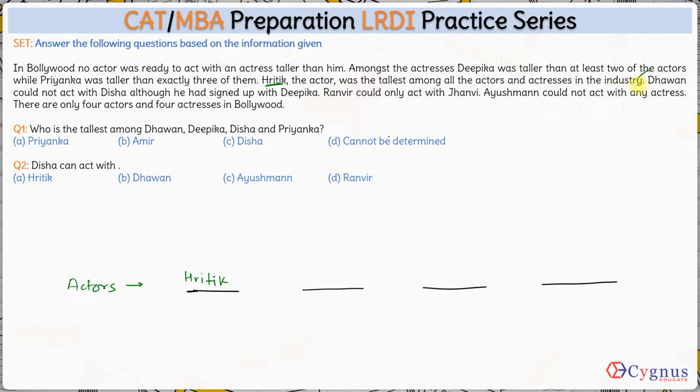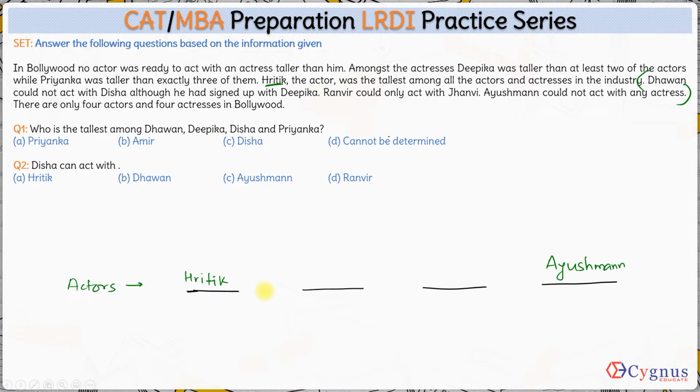So basically from these 2-3 sentences together, we can figure out that Ayushman is going to be the shortest of all the people mentioned here. There are a total of 8 people mentioned and Ayushman is the shortest. All the actresses are taller than Ayushman but shorter than Ritik here.